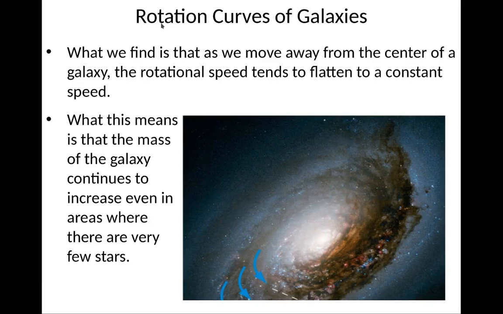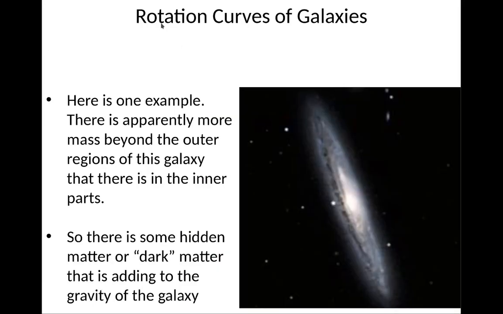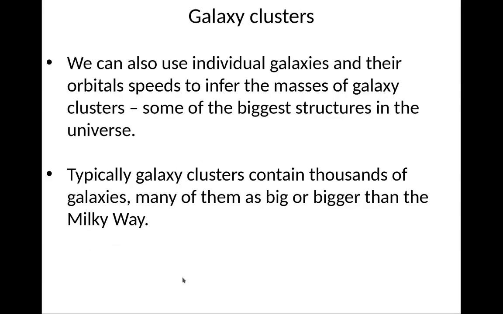So what we find is that as we move away from the center of a galaxy, the rotation speed tends to flatten to a constant speed. Right? So what that means is the mass of the galaxy continues to increase even in areas where there are very few stars. So here's an example. There's apparently more mass beyond the outer regions of this galaxy than there is in the inner parts, even though only the inner parts shine. So there's some hidden matter or dark matter that's adding to the gravity of this galaxy.